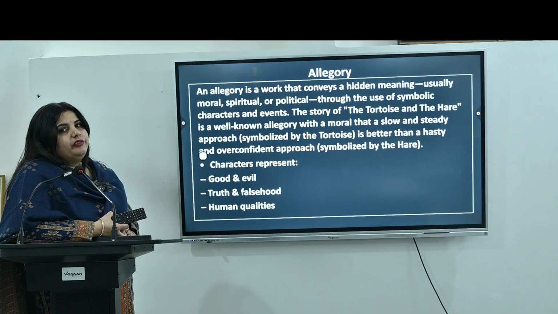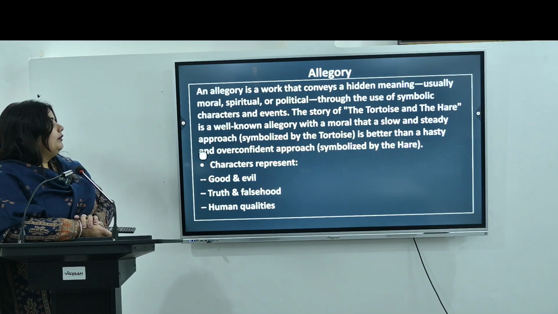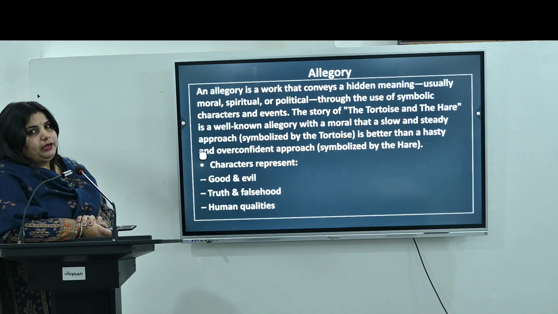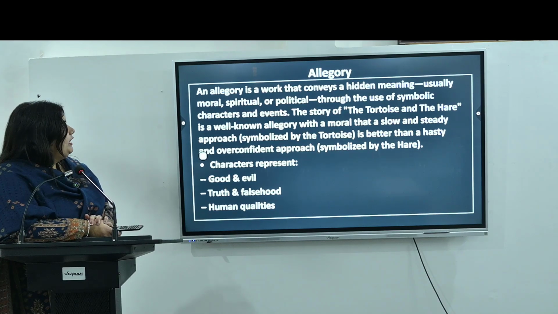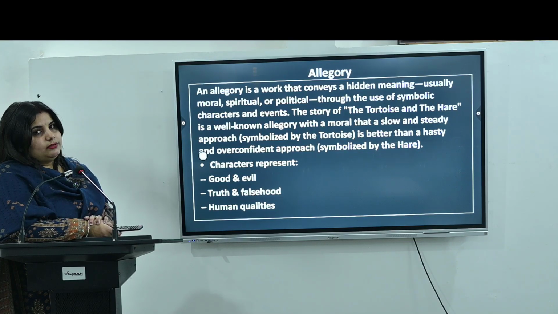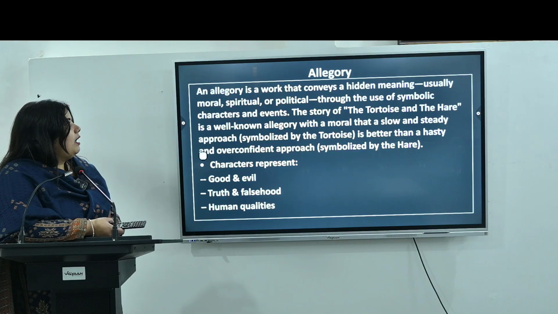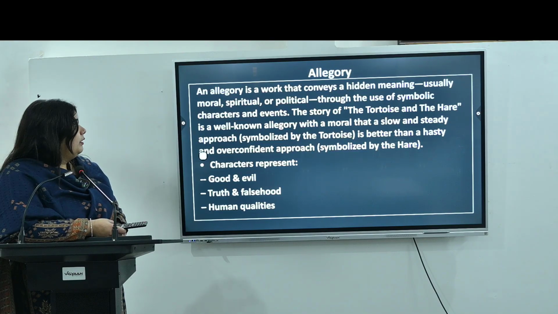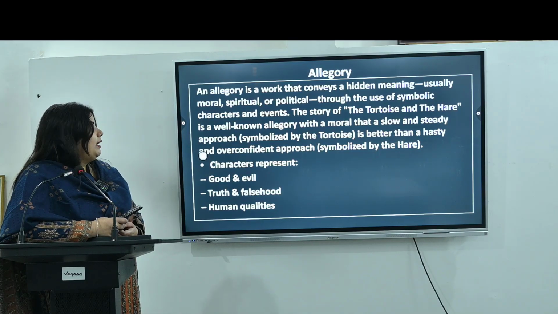Now the last form we have is allegory. An allegory is a work that conveys a hidden meaning. This hidden meaning is also called a symbolic meaning. Usually it can be moral, spiritual, or political, through the use of symbolic characters and events. So basically the poet uses the characters and events as symbols to give an idea in a particular work. For example, we can take the story of the tortoise and the hare.